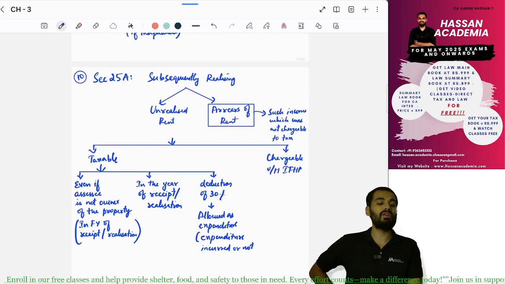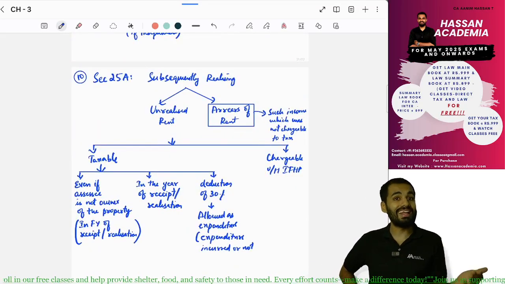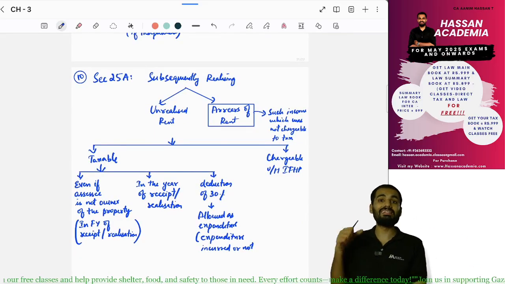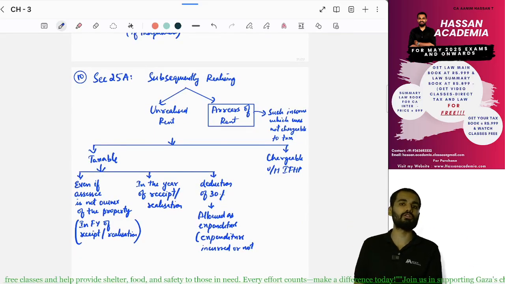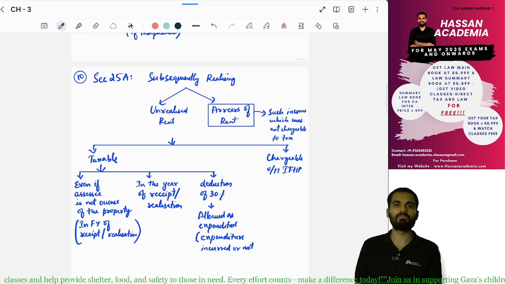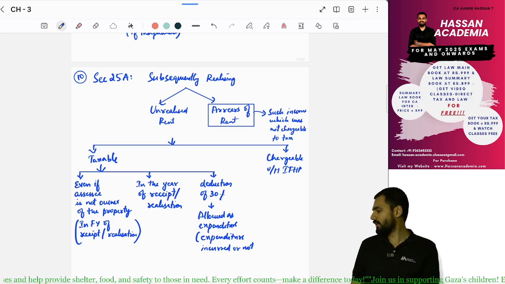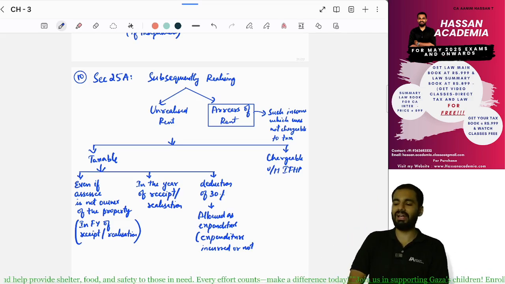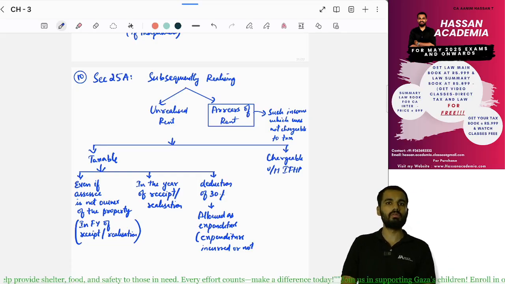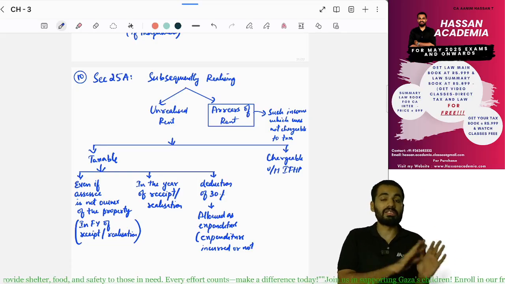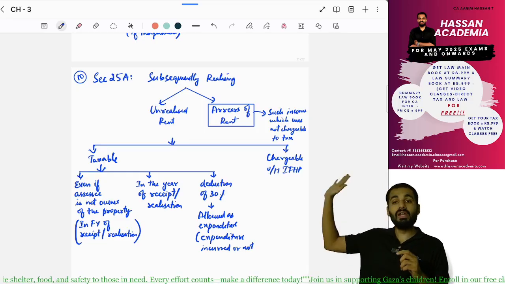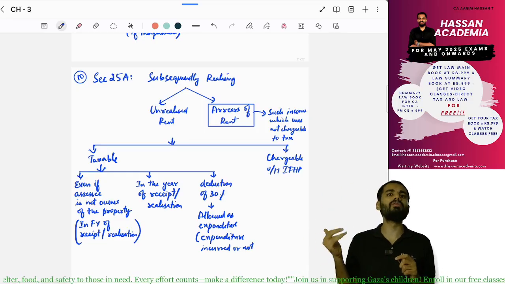Section 25A. Subsequently, we are realizing the unrealized rent and arrears of rent. What is this? Unrealized rent we have already discussed. Arrears of rent is rent that I have not charged to tax earlier.